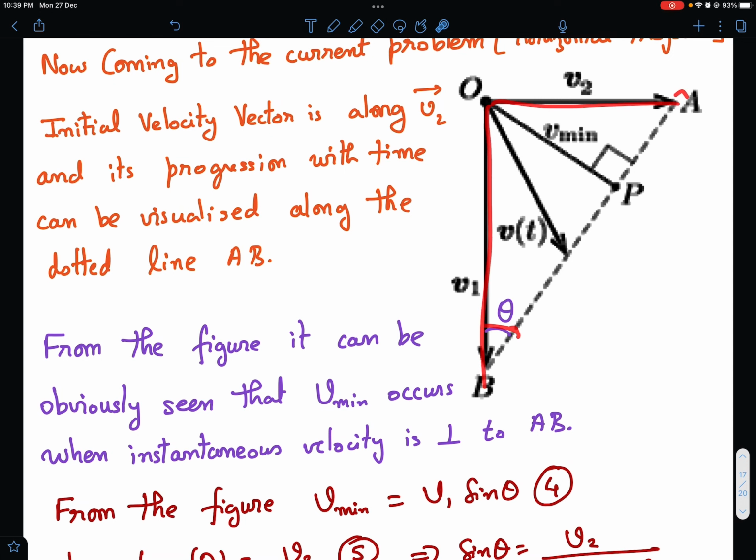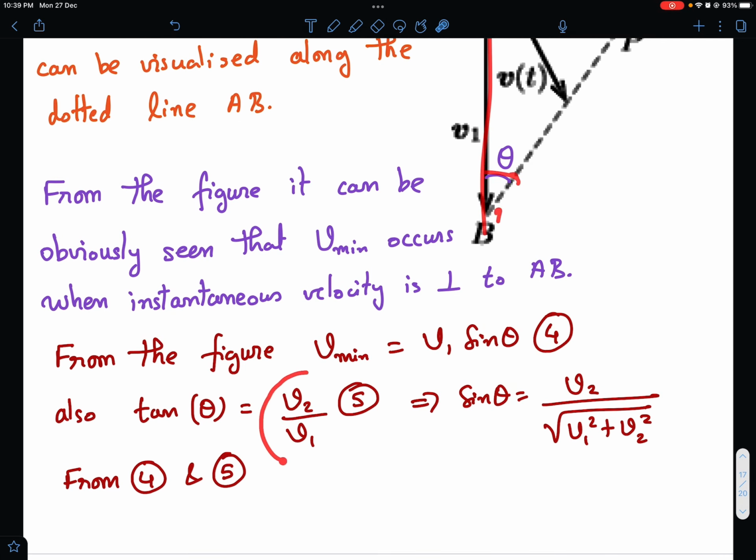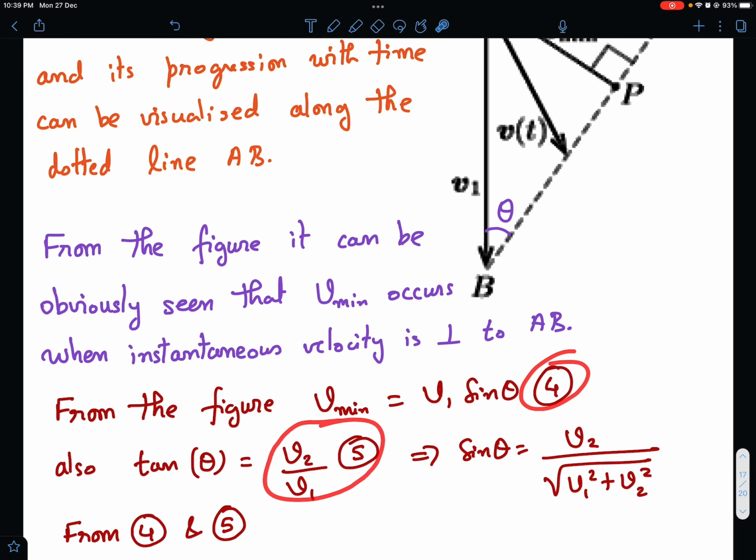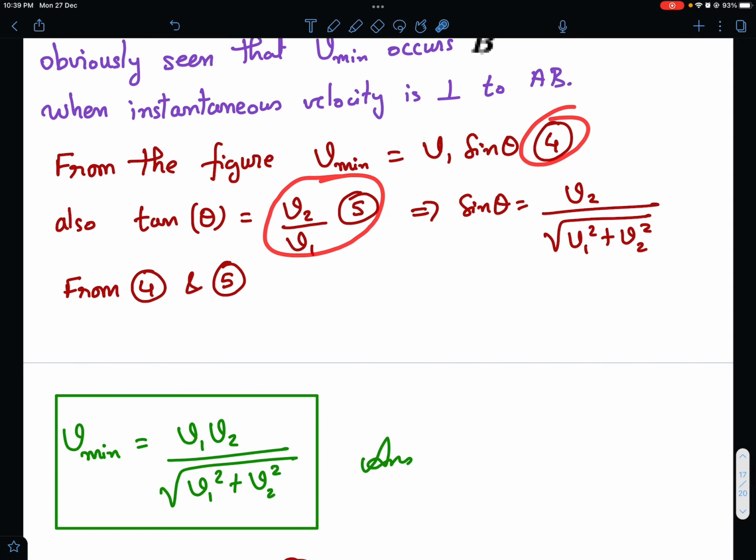Tan theta is v2 upon v1. So if tan theta is v2 by v1, then sine theta is v2 upon under root of v1 square plus v2 square. And from equation 4 and 5, now we can easily find v minimum is simply v1 into this thing, and that is v1 v2 upon under root of v1 square plus v2 square. So that's our solution to part A of the problem.